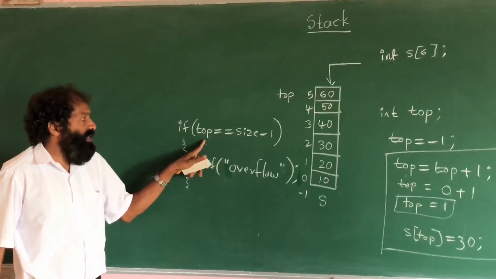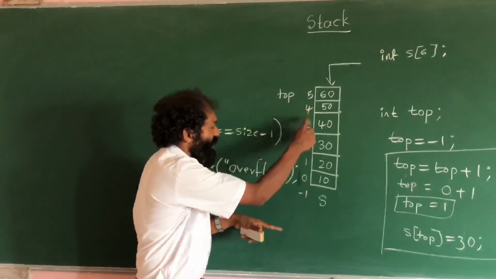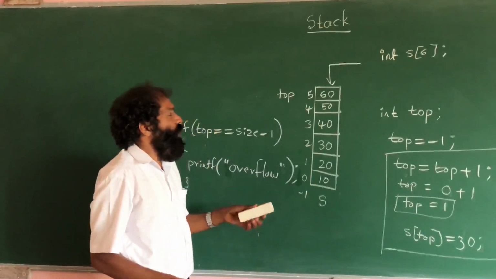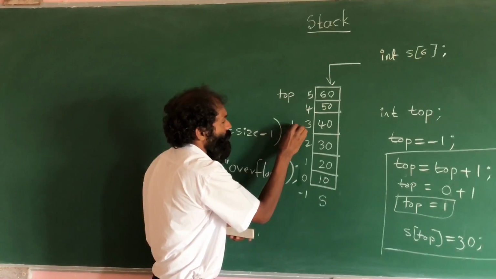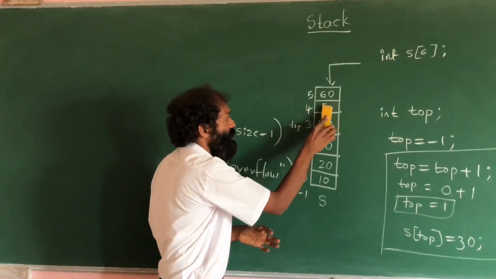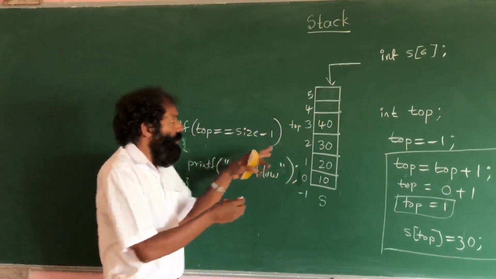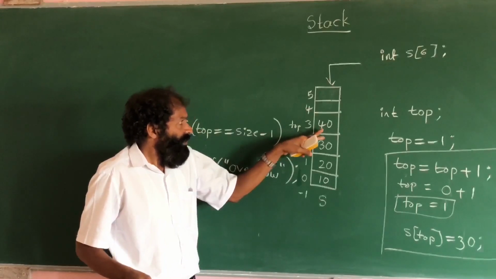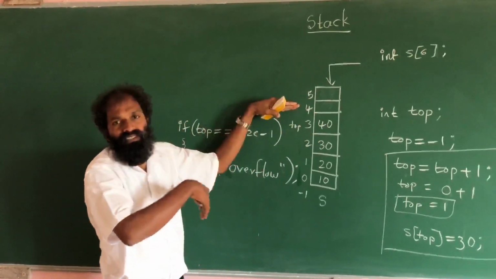If top value is not equal to size minus 1, it means top is somewhere here. Like if top value is 3, top is here. If top is here, these two boxes are empty. Just increment top and put the element.